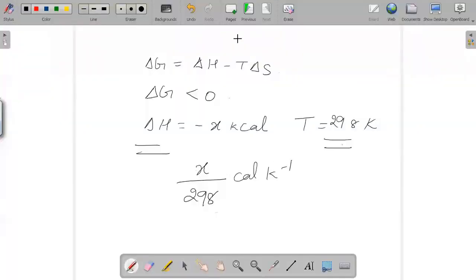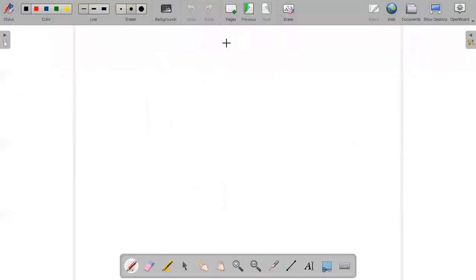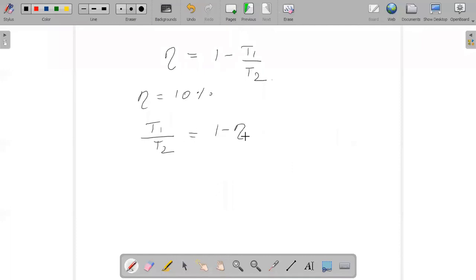So when I try to calculate that, it is equal to 1 minus T1 by T2. Here they have given this to be equal to 10%. And if I want to calculate T1 by T2, I'll get it as 1 minus 0.10, because it's 10%. We'll get it to be 0.90, or approximately 90%.